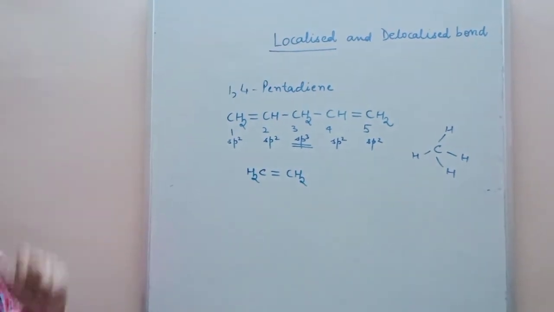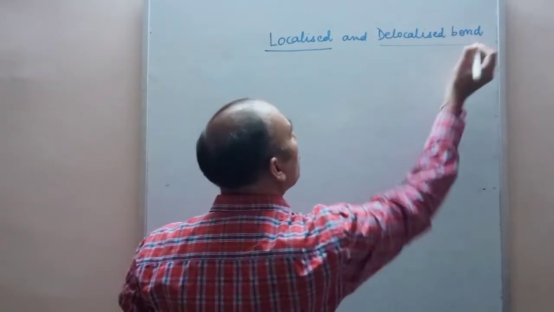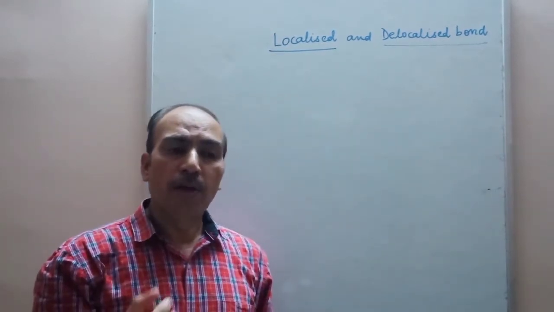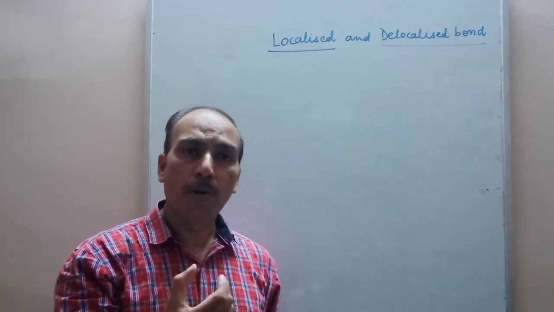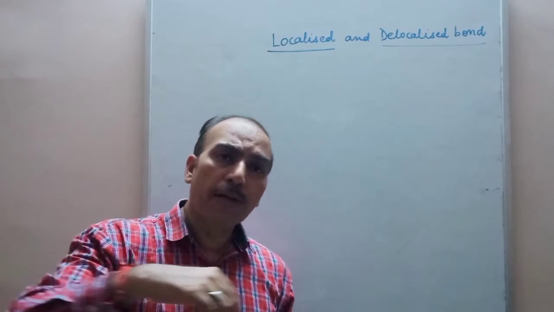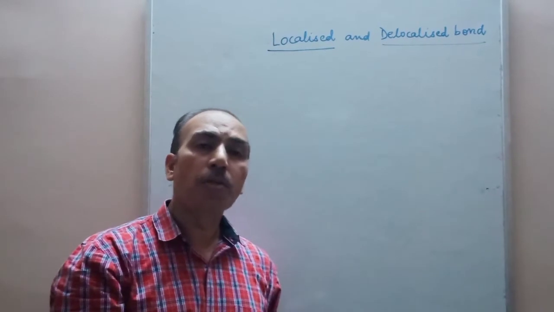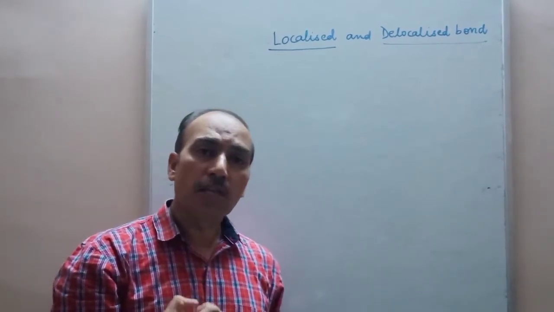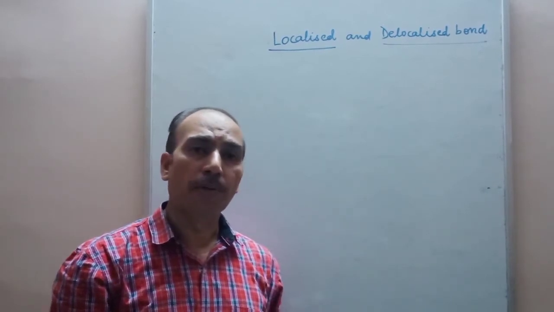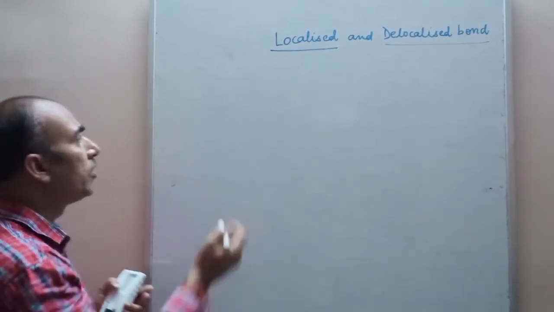Next we'll study delocalized bonds. What do you mean by delocalization? Delocalization means that the electrons forming a bond are not confined between the bonded atoms, but move to the complete molecule. They are delocalized to other parts of the molecule. Such electrons are called delocalized electrons, and bonds formed by those delocalized electrons are called delocalized bonds. Why does delocalization take place? What is the cause of delocalization?